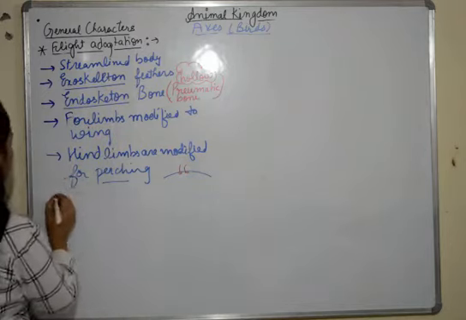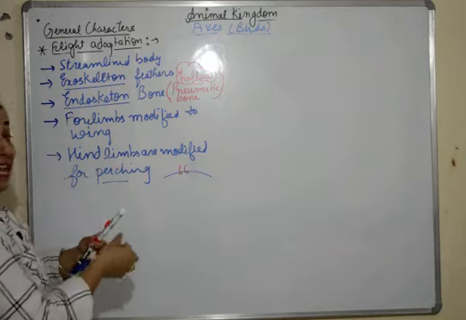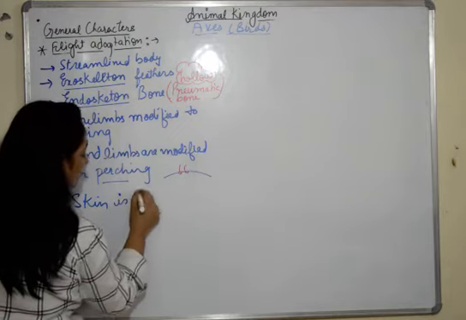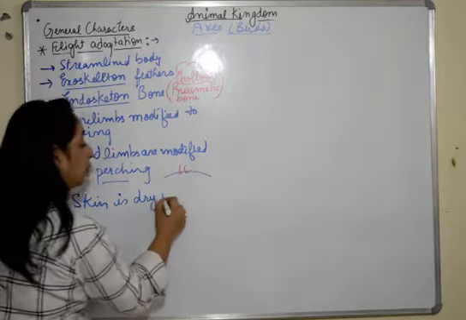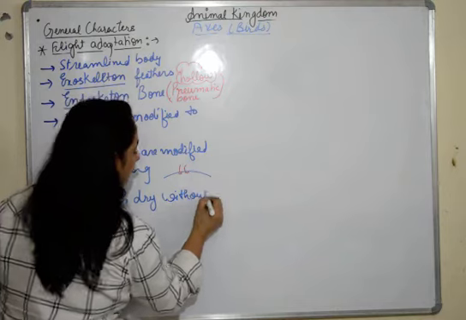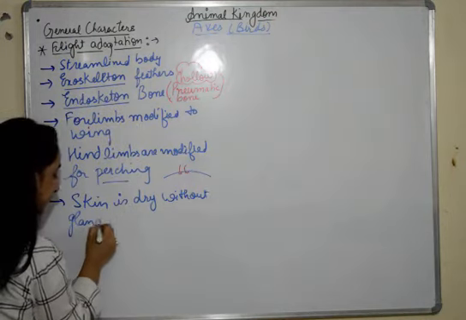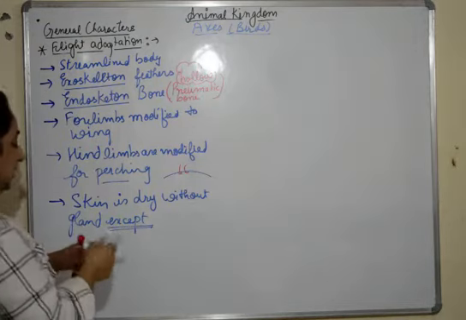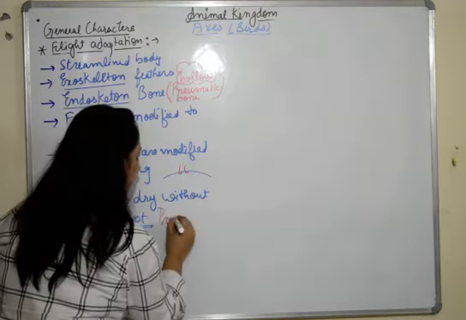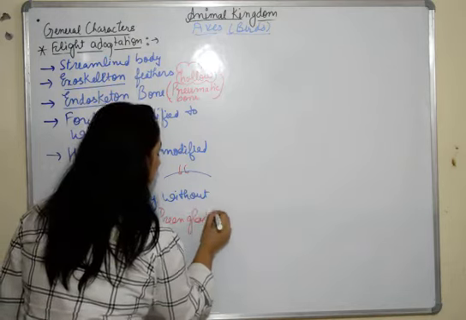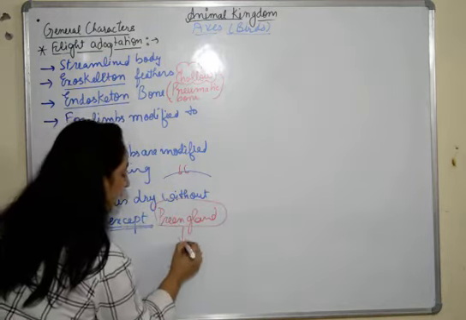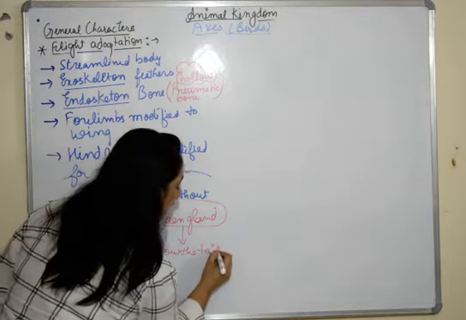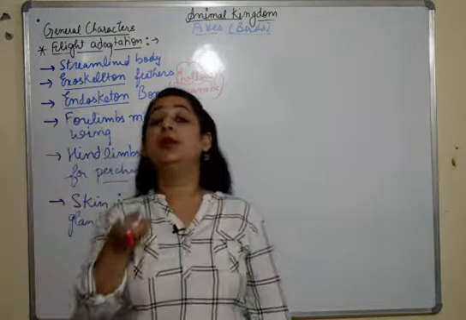There is a special feature now, if we talk about the glands present. The skin is dry, without glands, except one gland, and that gland is the preen gland. Now the preen gland is present below the tail. Now what is it? Preen gland is a gland which is filled with oil.